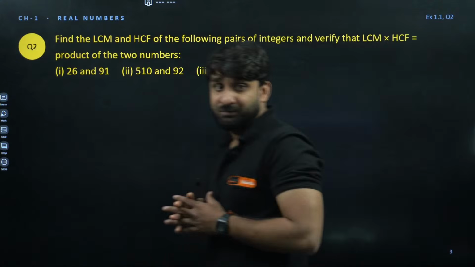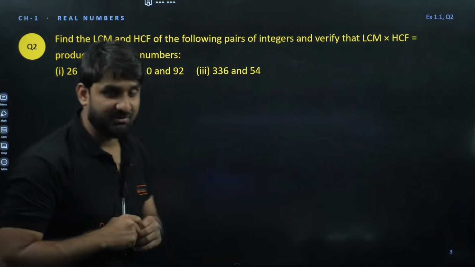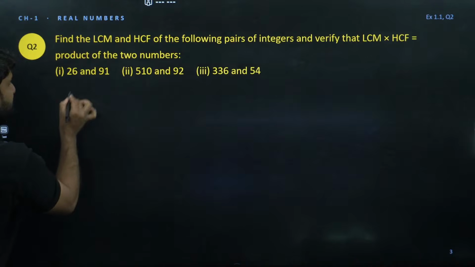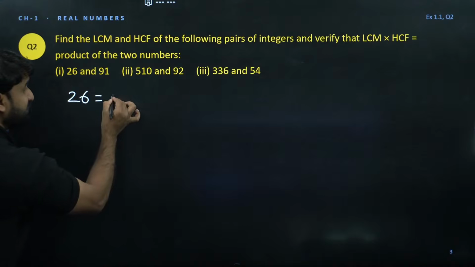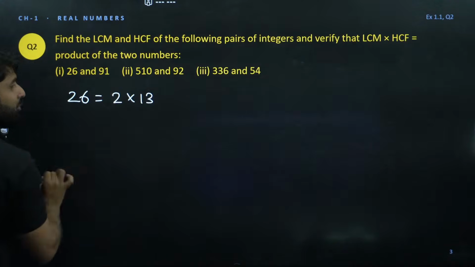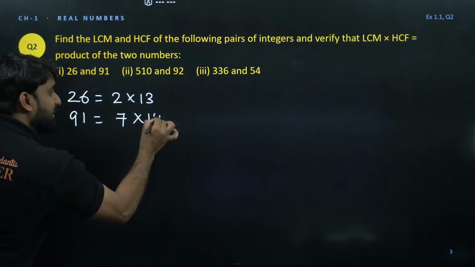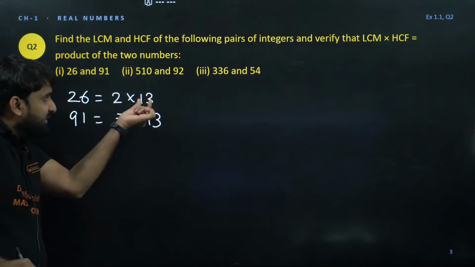My dear champion, now we are going to find out the HCF and LCM by the prime factorization method. And what is the prime factorization method? Let me show you. So here, the first number is 26. So please write down the prime factors of 26. So it will be 2 into 13, right? If we talk about 91, so 91 can be written as 7 into 13.